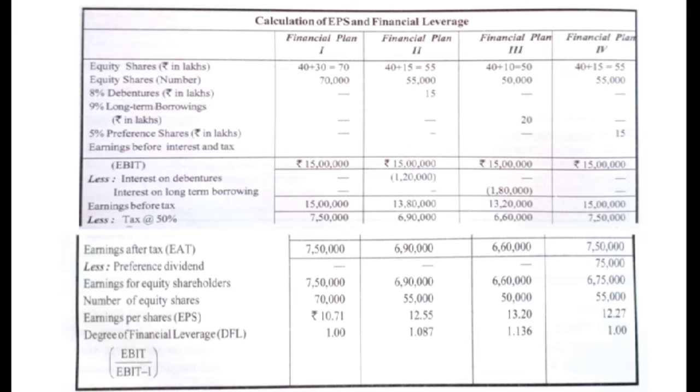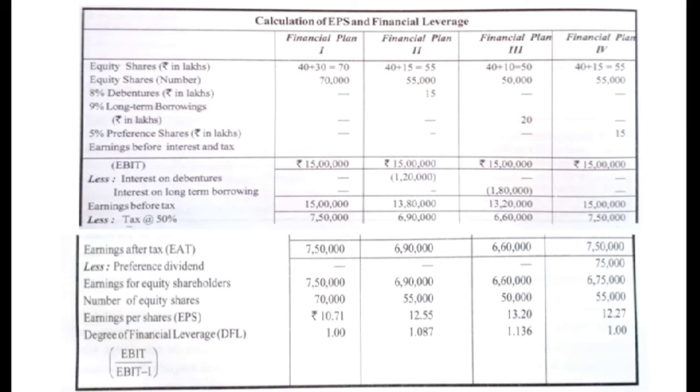Now after you get this, we can deduct the preference dividend from this. So next line, less preference dividend. Here we have issued preference shares only in the fourth financial plan. So for the first 3 plans there will be no amount. Only the dividend will be deducted from plan number 4. So how much is the preference share capital? It is 15 lakhs and the rate of dividend is 5%. So 5% on rupees 15 lakhs comes to rupees 75,000.